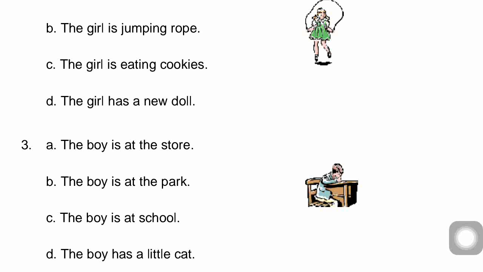Then the boy has a little cat. Is the boy having a little cat here? No. So what is the best option then? He's not in the park, that is for sure. He's not having a little cat also. Then the boy is at the store, no, he is not in the shop. Then the boy is at school. So the best option is the boy is at school. He is at school in the class. So the third one, C, is correct.